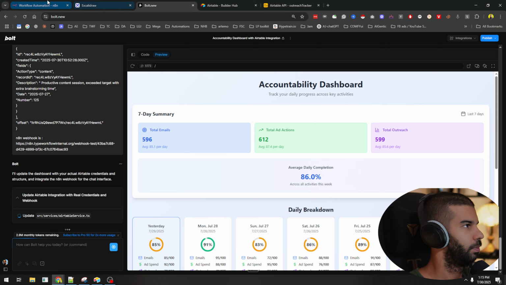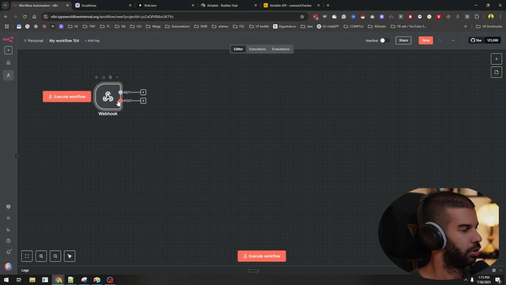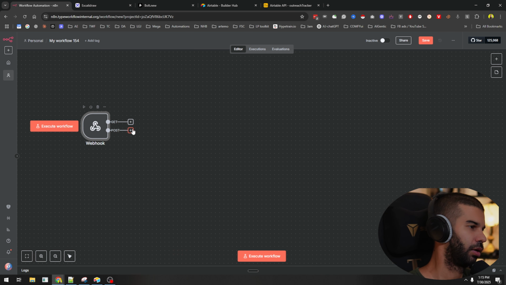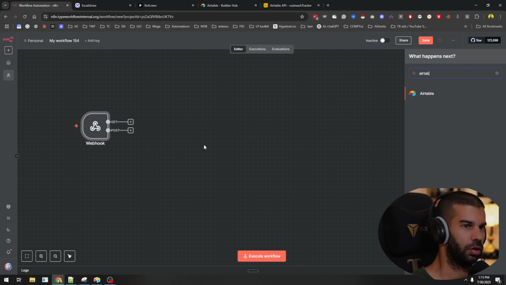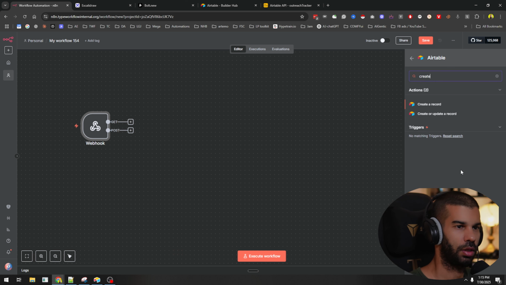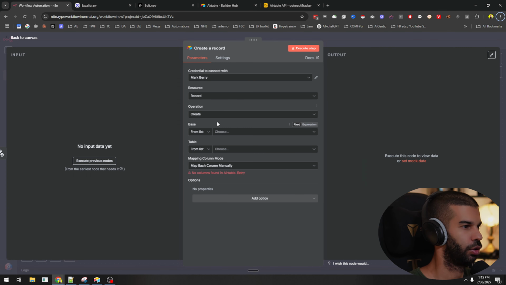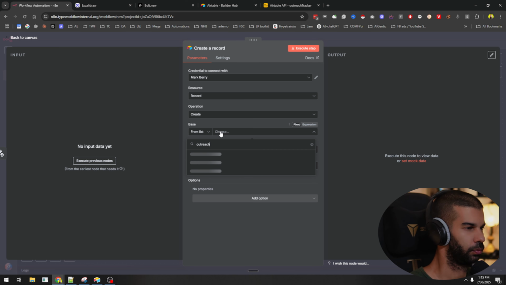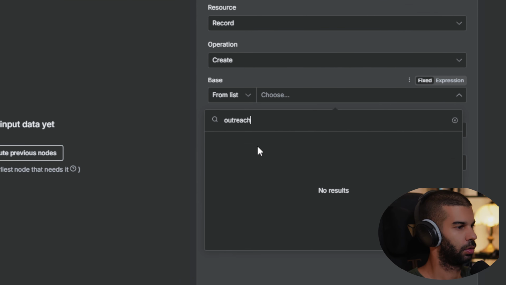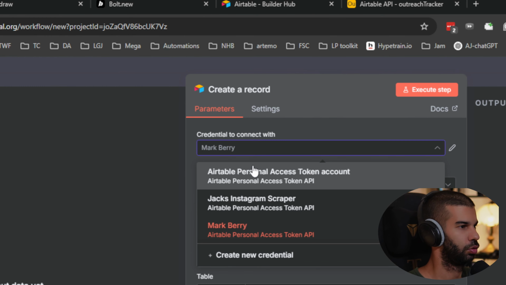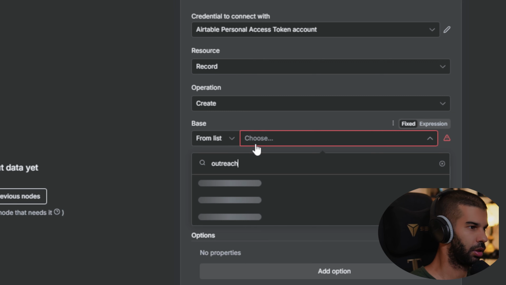In the meantime, if we think about this here, what we want is that we'll get some data right here, and we want to insert it into our Airtable. So once we get some data, we can play around with this. But for now, let's just connect Airtable. We're going to create a record, and our table is called Outreach Tracker. So let's choose that. Nothing found. Okay, choose the right credential. Type in Outreach.